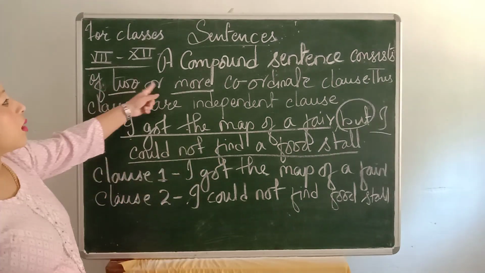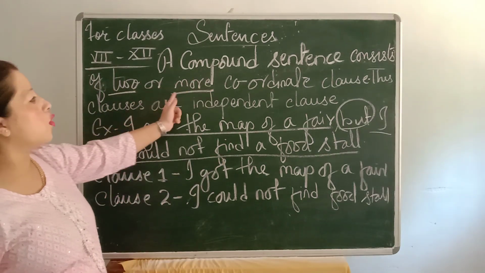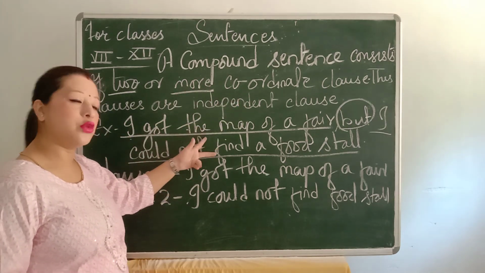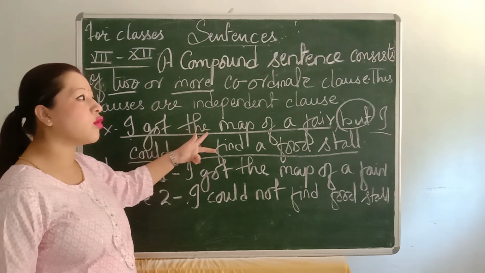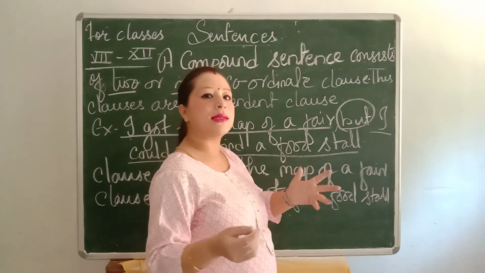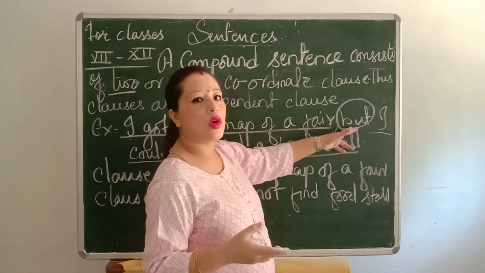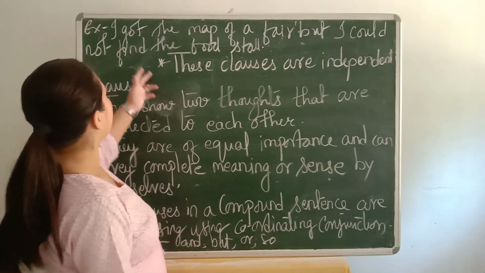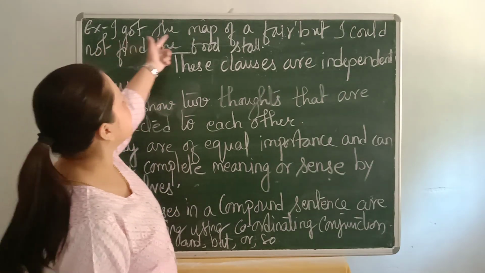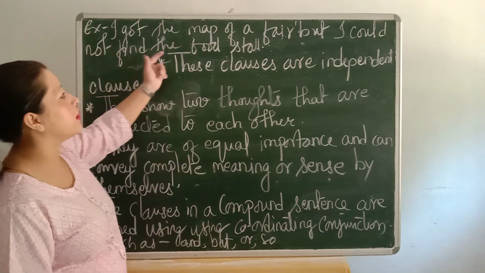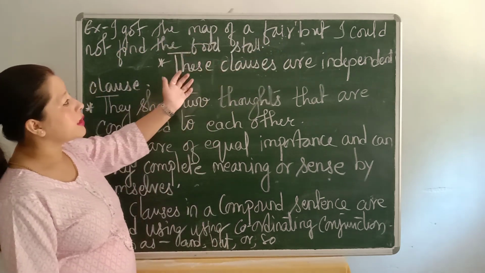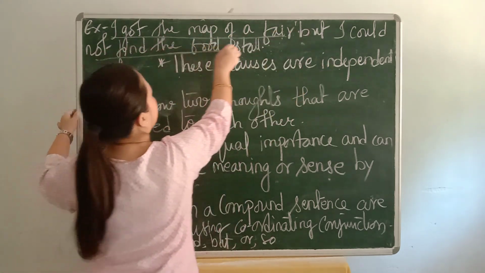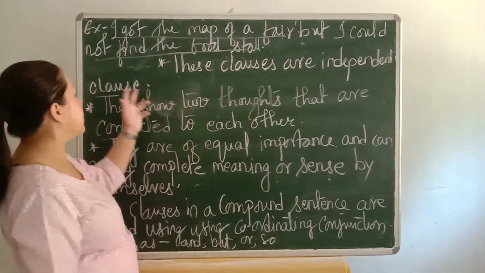Understood? So a compound sentence consists of two or more coordinate clauses. So here how many clauses are there? Two coordinate clauses. And these two coordinate clauses are joined by a conjunction word, that is but. Example I gave you before, "I got the map of a fair, but I could not find a food stall." These two clauses are independent clauses.